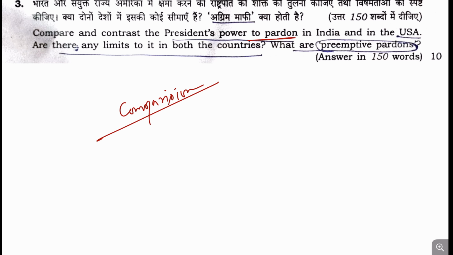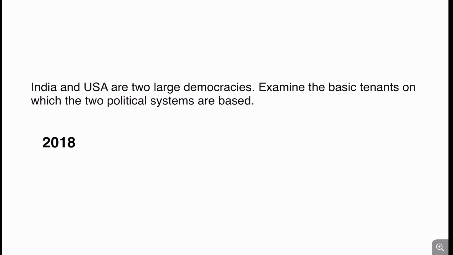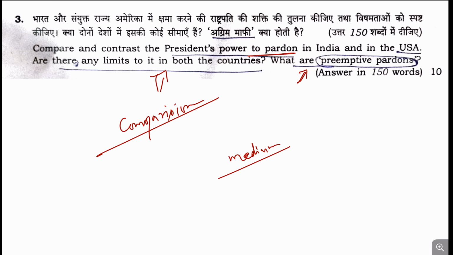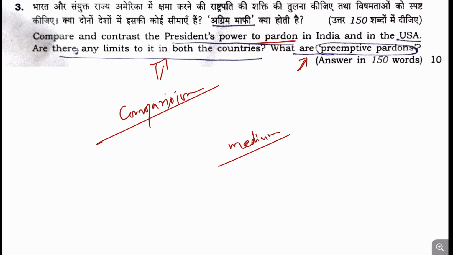But when it comes to the second and third parts of the question, there will be a challenge: are there any limits to the pardons in both countries, or what are preemptive pardons? So in that sense I will categorize this question as medium. It may not be that difficult, and comparison questions have previously been asked, like: India and USA are two large democracies, examine the basic tenets on which the two political systems are based. This question is directly in line with that trend, but the question demands in-depth analysis.